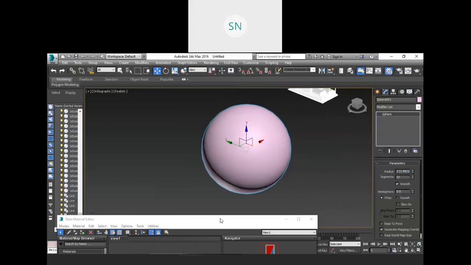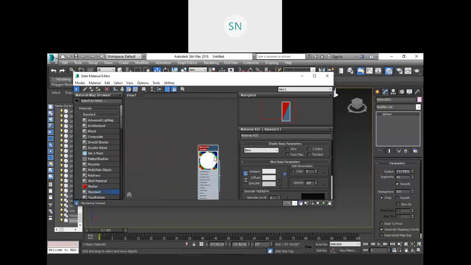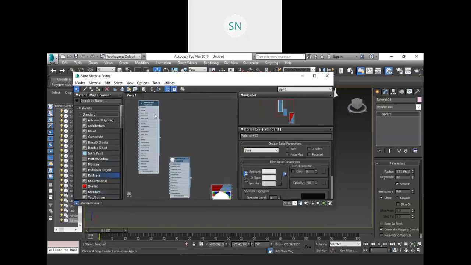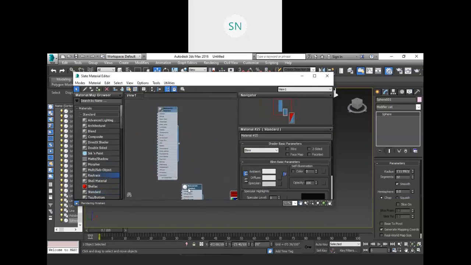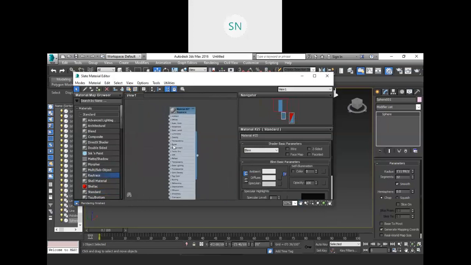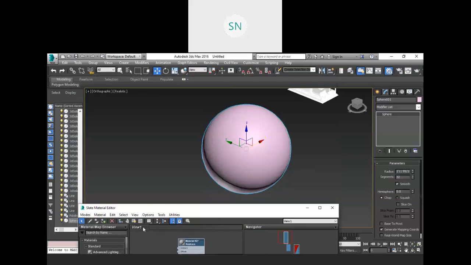Okay, so now over here, say we are creating one material, this standard, or you can use this ray trace also. Both are almost the same, but the standard will give you a basic material. If you work with the ray trace, it will give you a slightly more advanced material effect. So first of all, I am going to assign this material to this sphere. So right click and assign it.